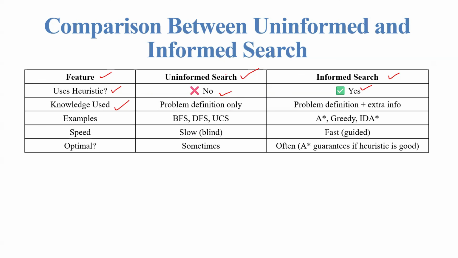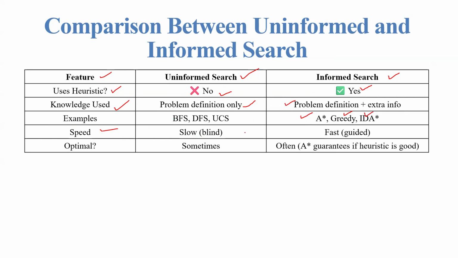Uninformed search uses only the problem definition, while informed search uses the problem definition and extra information. Examples for uninformed search are BFS, DFS, UCS, and for informed search are A star, greedy, and IDA.